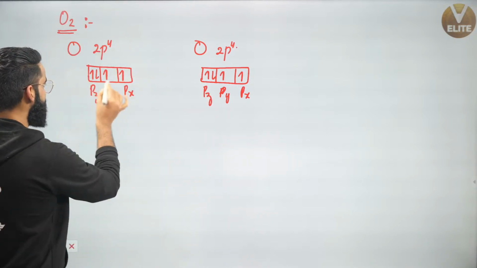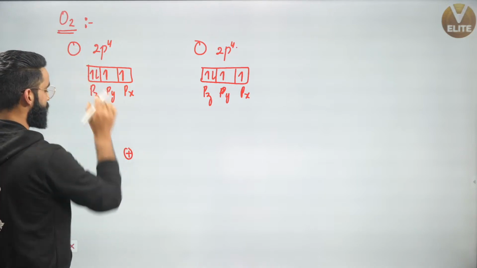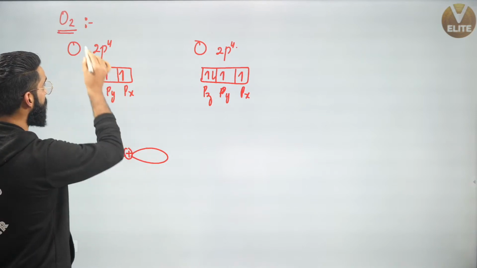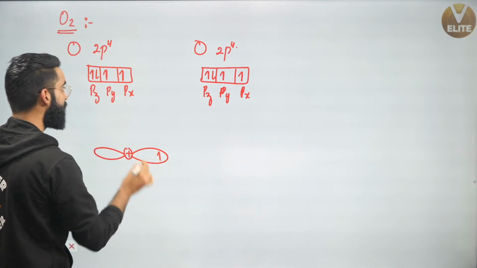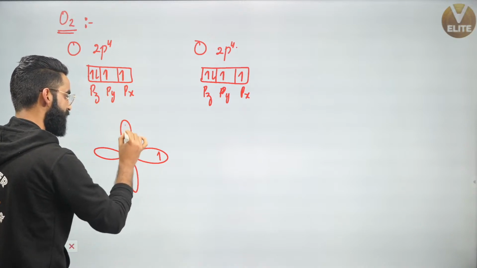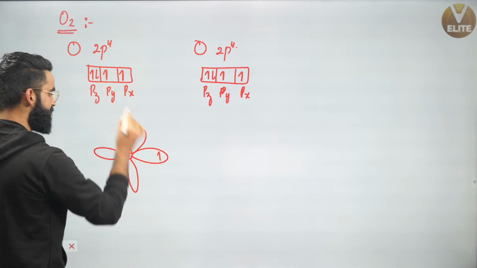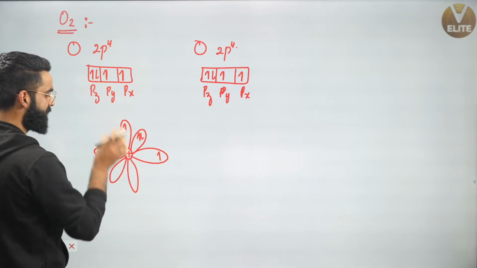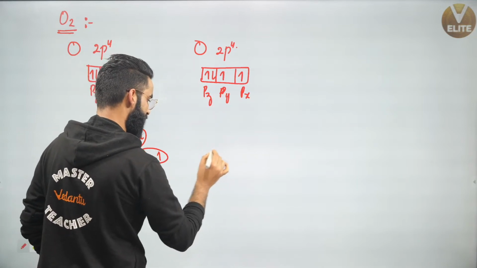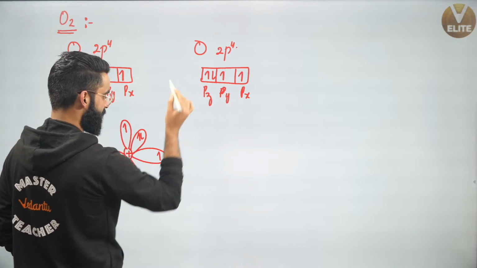Okay, first let me draw it perfectly. This is the nucleus of this oxygen. And this is, for example, the 2px orbital of this oxygen, which contains 1 electron. Similarly, your 2py contains 1 more electron. Correct? And 2pz contains how many? 2pz contains 2 electrons, like this. This is the outermost diagram of this oxygen. Similarly, I've got one more oxygen like this. It's going to have the same: px contains 1 electron, py contains 1 electron, pz contains 2 electrons.